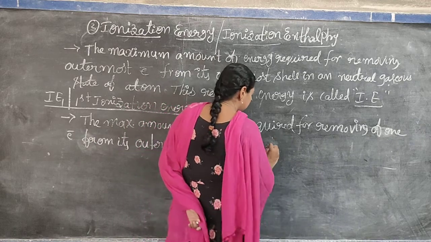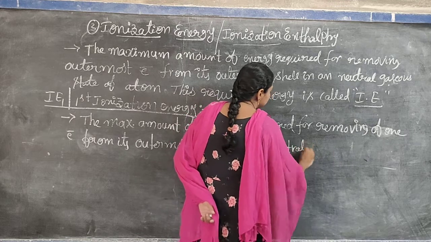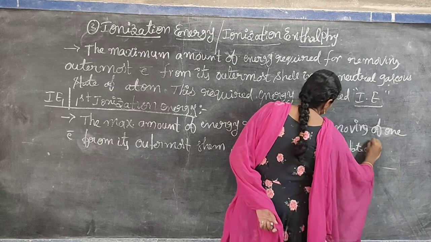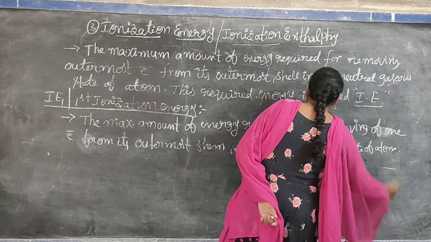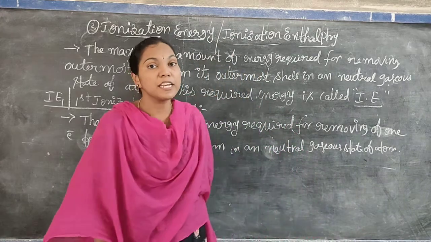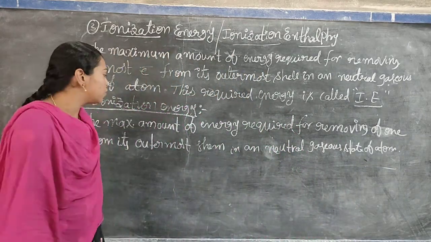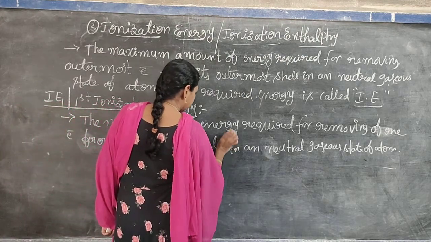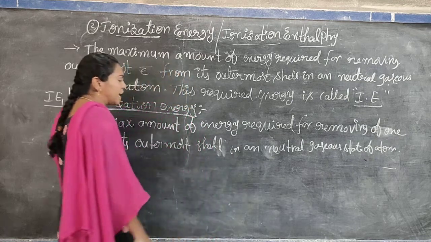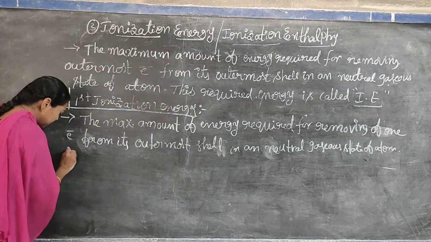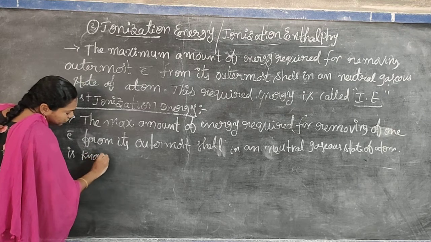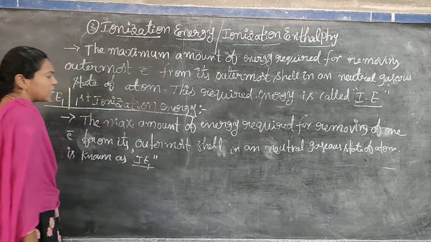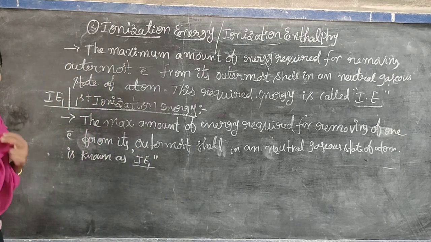In a neutral gaseous state of atom, the maximum amount of energy required for removing one electron from its outermost shell is known as IE1, or first ionization energy.